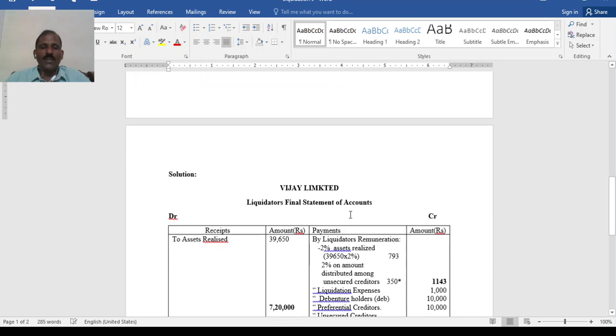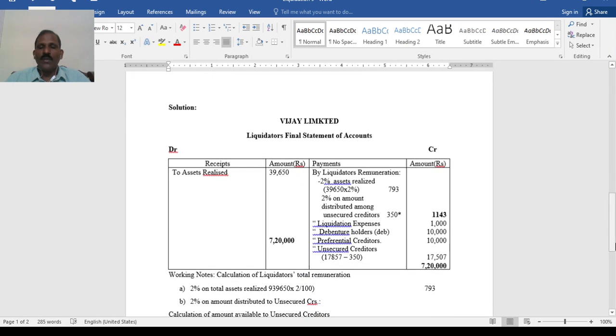See now, total assets realized 39,650. No secured creditors, no legal charges. So it is liquidator's remuneration, 2% on 39,650. It is 793. Then 2% on the amount available to unsecured creditors. When such a thing is given, you have to calculate the amount available before such remuneration: commission into rate of commission divided by 100 plus rate.